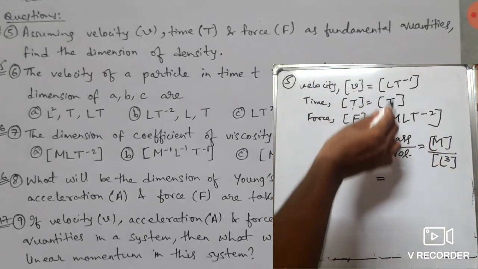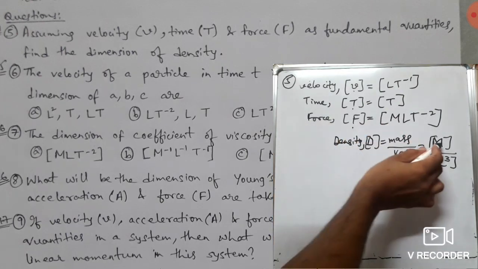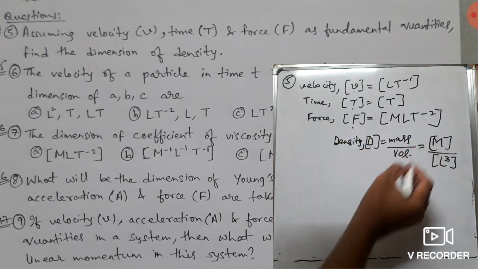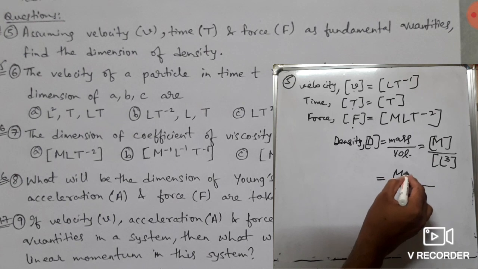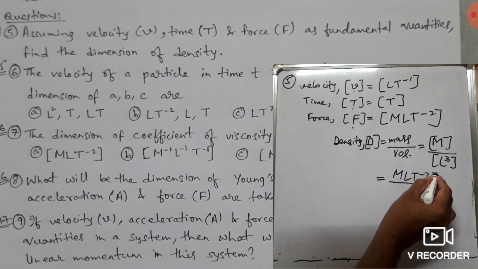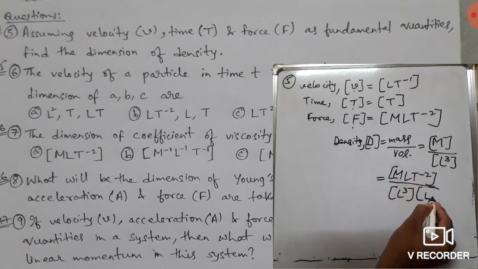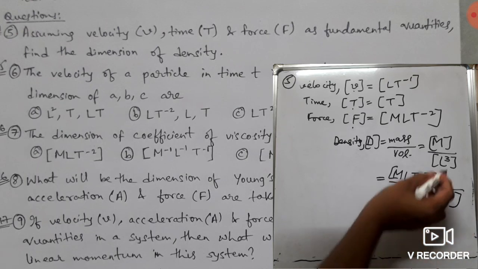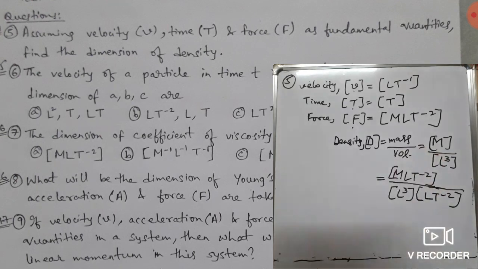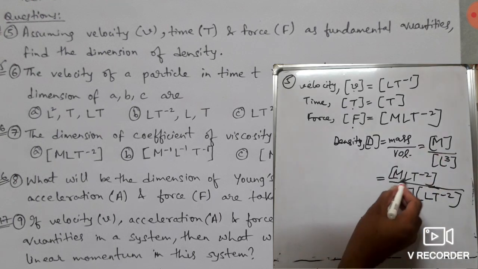Now m is present in force only, so we can write this m as m L T minus 2, and at the bottom L cube is there. So here we have written L T to the power minus 2 as an extra term, so in the denominator also we will write L T to the power minus 2. If we cancel this and this, then we go back to the previous term. Now what is m L T to the power minus 2?